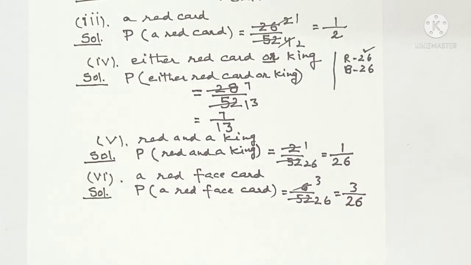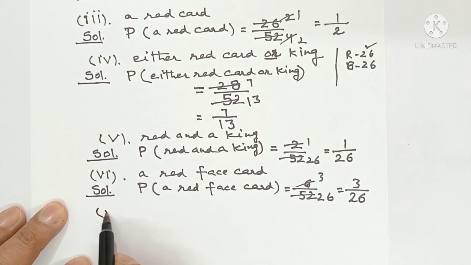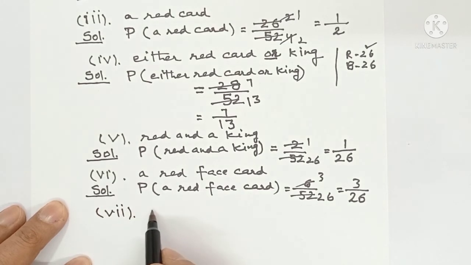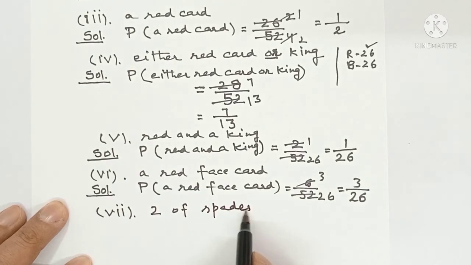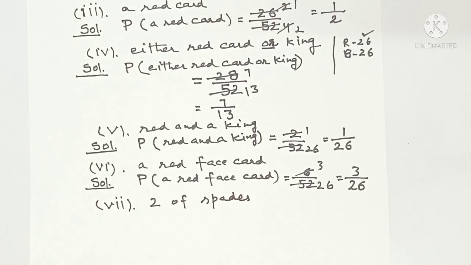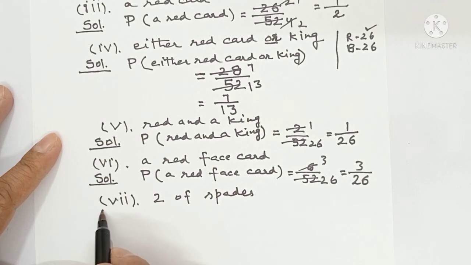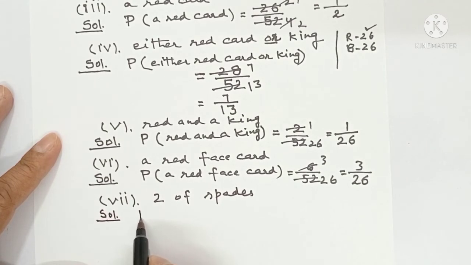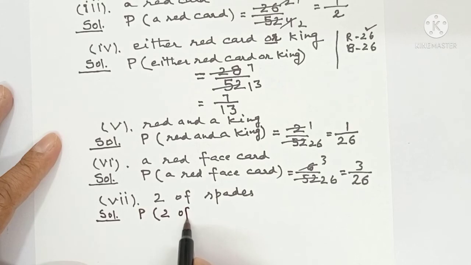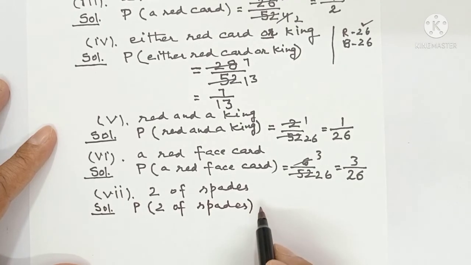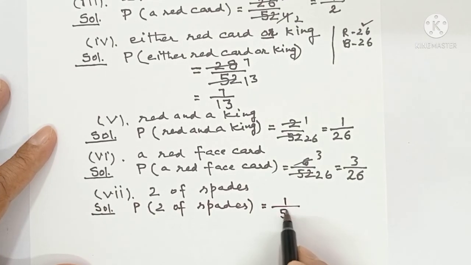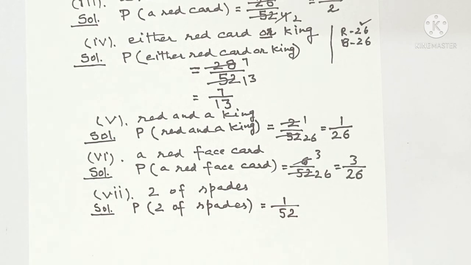Now more parts can also be asked according to this, like the seventh part, 2 of spades. We have to find its probability. So how will you find it? How many cards of 2 of spades are there? There is only one card of 2 of spades. So I have written P in the bracket 2 of spades. So 1 upon 52. It is already in its lowest terms.